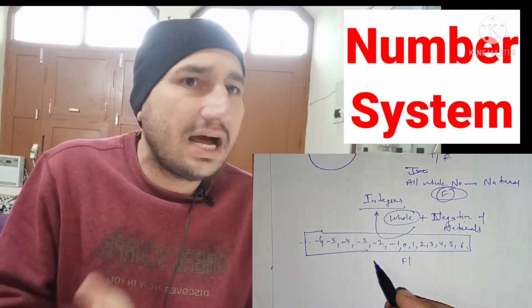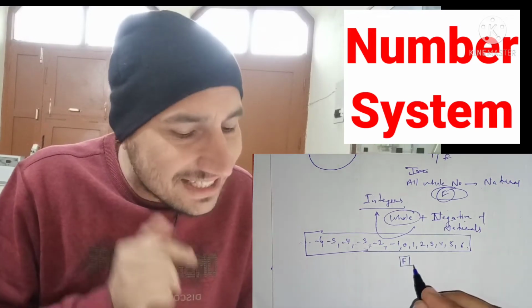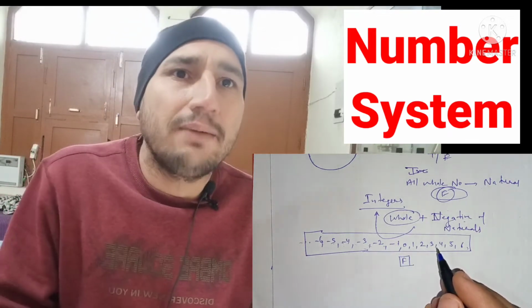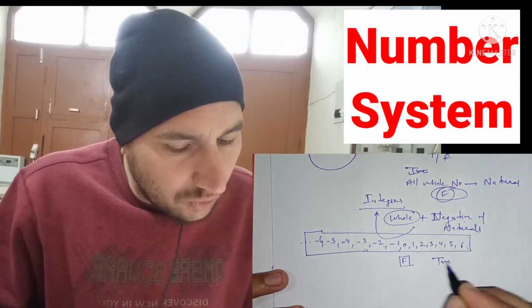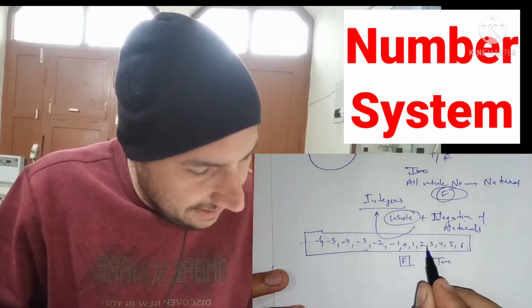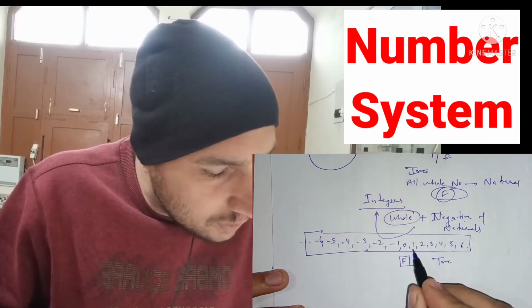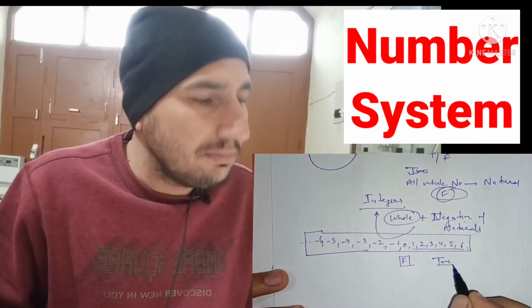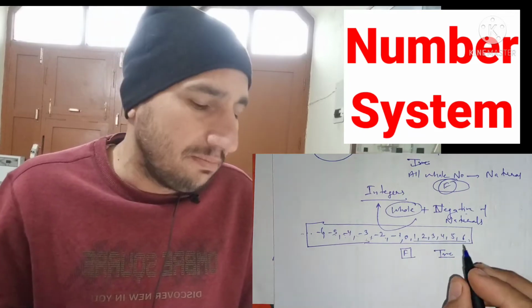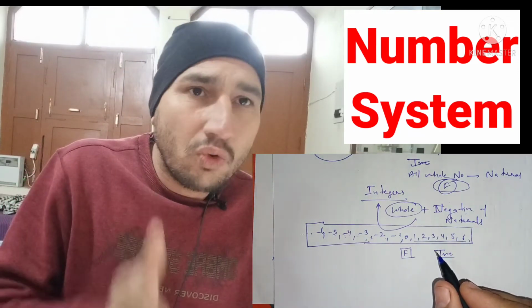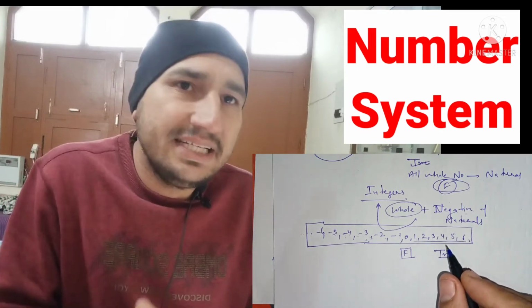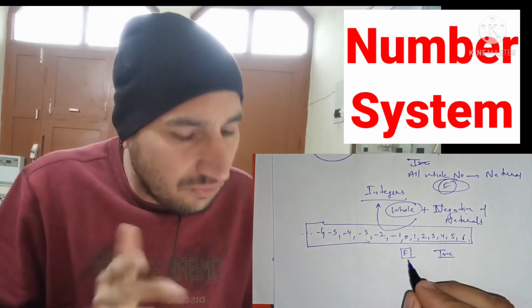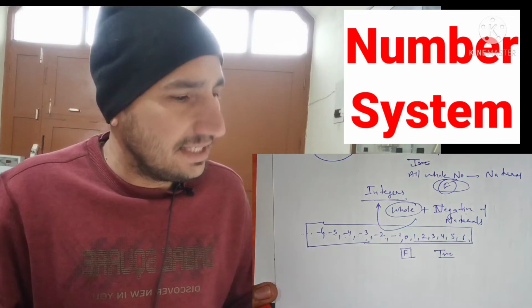But if I say all natural numbers are integers, yes, it is true, because integers include negatives, 0 and all the counting numbers. Same case with the whole numbers. All whole numbers are integers is true, but all integers are whole numbers is false. So these are my integers.